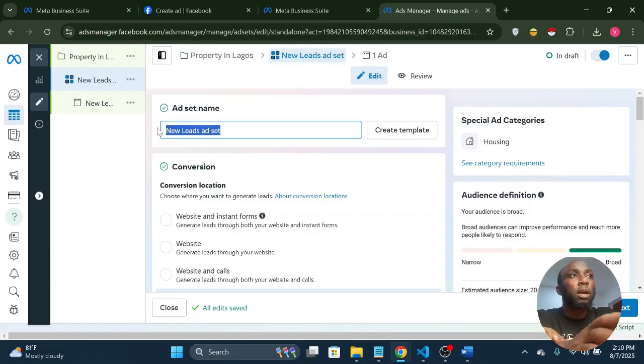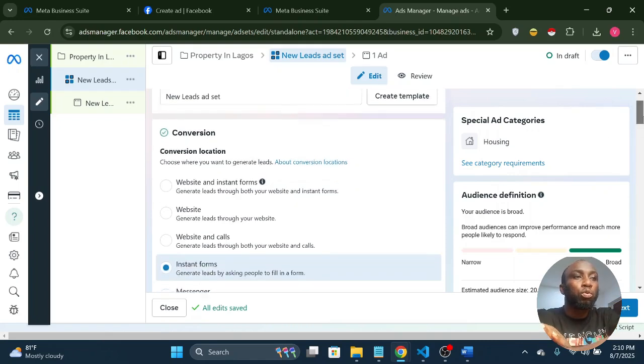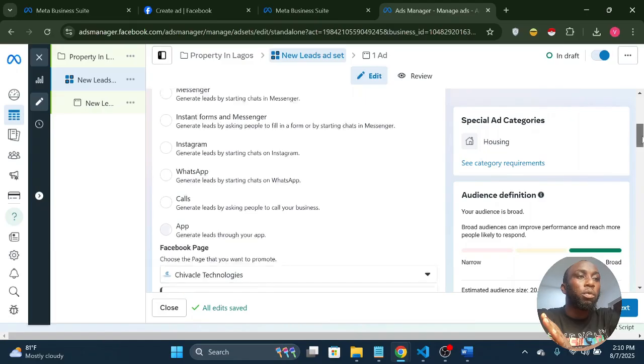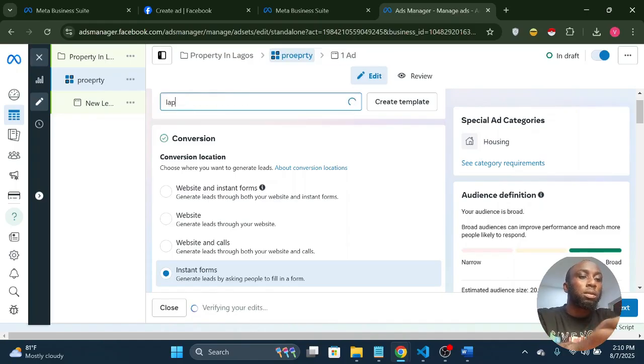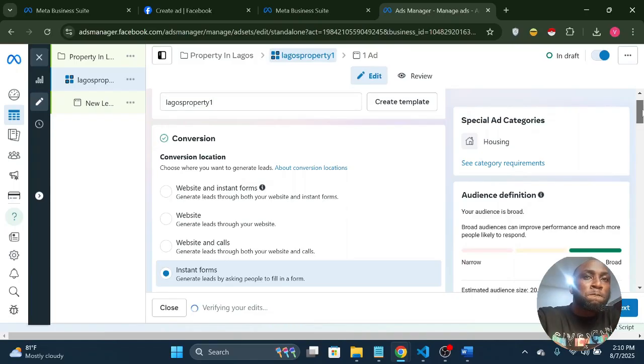We'll see all of this as I explain further. We may want to make different changes. In this one, I want this to happen, but in my other ad set, I want to do something different. So you may give it any name you like, maybe Lagos property 1, just any name that is convenient for you.